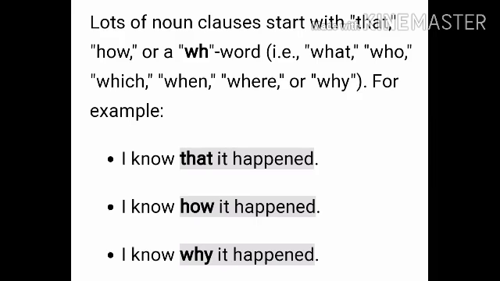Like, I know that it happened. What do you know? That it happened. I know how it happened. I know why it happened. So if you find this type of question-answer pattern in a sentence, then it is a noun clause. It will be easy to find.